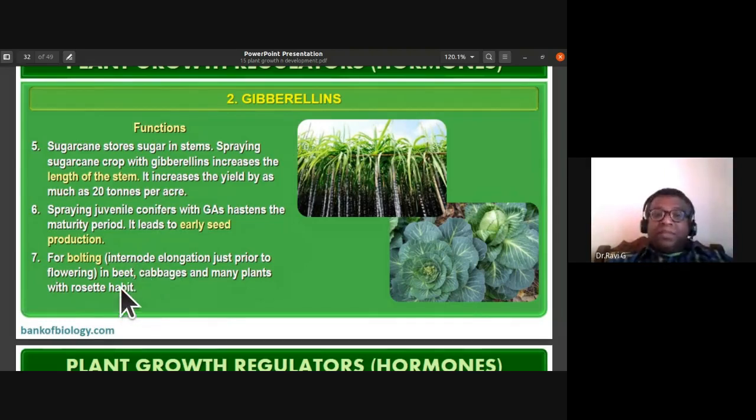Next, bolting: internode elongation just prior to flowering. We call it bolting. Bolting and flowering can be induced in beet, cabbages, and many plants with rosette habit.